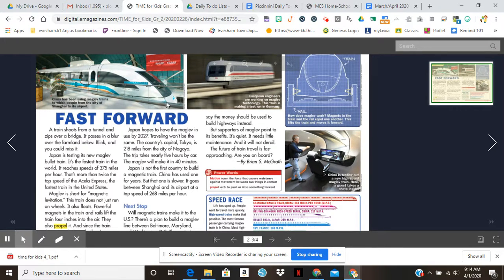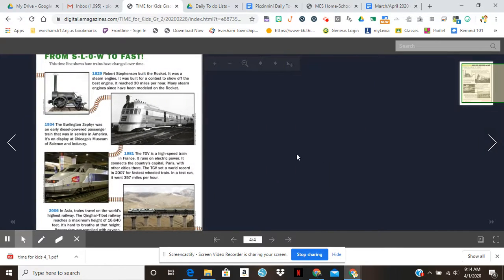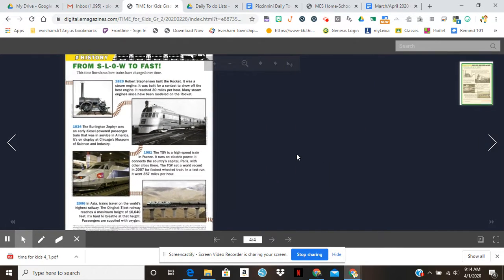And then also each of these photographs, or this is actually a diagram, they all have captions. Make sure you read those captions because they give additional information that is going to help with your comprehension. And over here, what's really interesting is we have a scale. This is a picture graph, and you are going to read and notice what this picture graph tells you about high-speed trains.